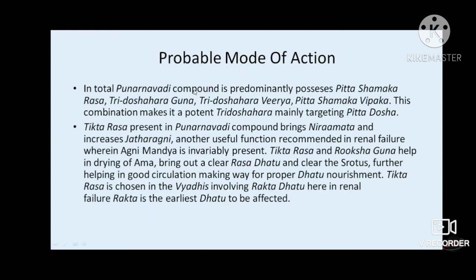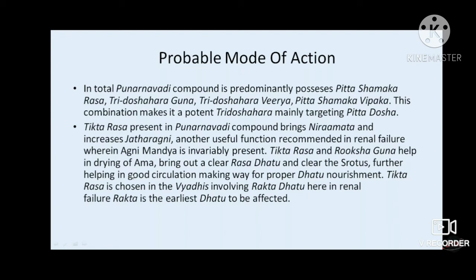How does this Punarnavadi compound act? It possesses Pitta Shamaka Rasa, Tridoshahara Guna, Tridoshahara Virya, and Pitta Shamaka Vipaka. So this combination makes it potent Tridoshahara, mainly targeting Pitta dosha. Tikta Rasa present in the compound brings about Niramata and increases the Jatharagni, another useful function recommended in renal failure where Agnimandya is invariably present.